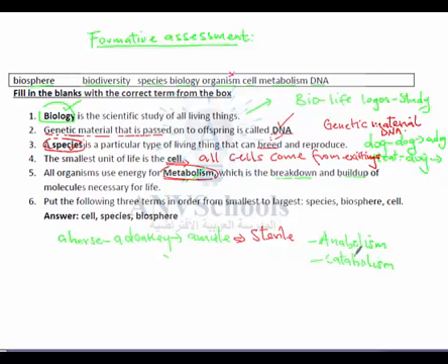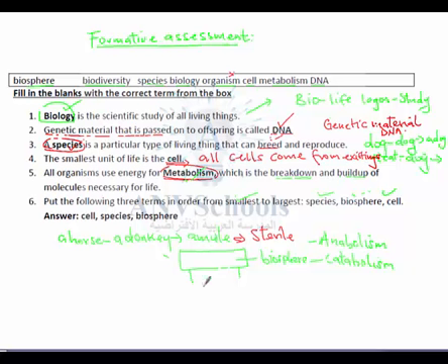The next question is: put the following three terms in order from smallest to largest: species, biosphere, and cell. If we have a model here, it will show us that on the higher level we would have the biosphere, which is all the part of the earth that can sustain life.